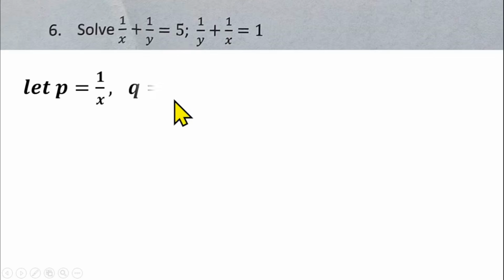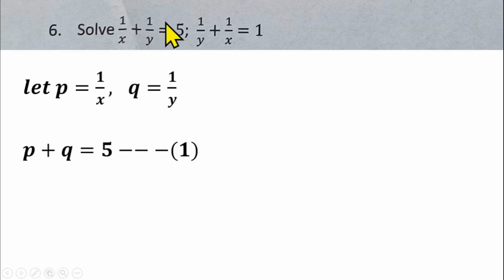So you can represent 1 over x as p and 1 over y as q. The equation will become, for equation 1, p plus q is equal to 5. Then in equation 2, this is minus, not plus, so we'll have p minus q is equal to 1. That's the right question.